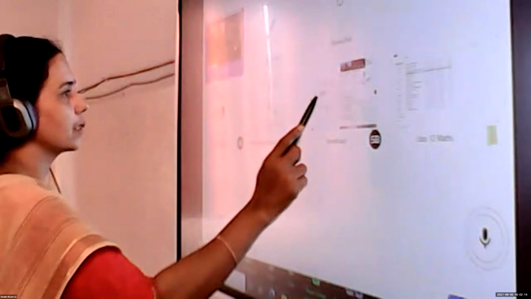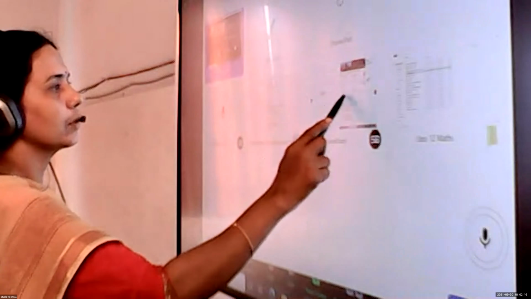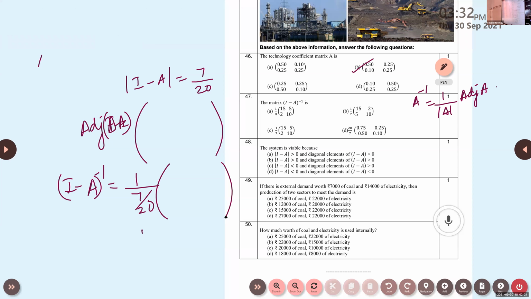Now look at the next part. What is the next condition? Look at the next condition, Aditya. What is the answer for the next one? The system is viable because, when you say the system is viable, which condition should be satisfied?